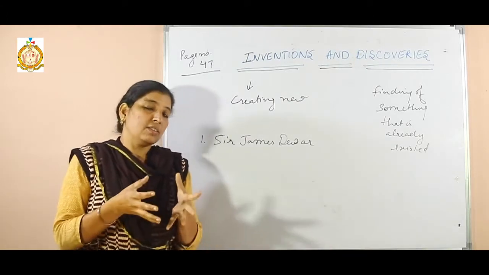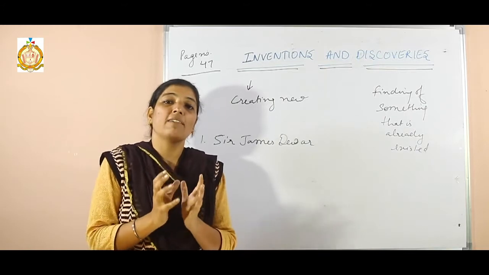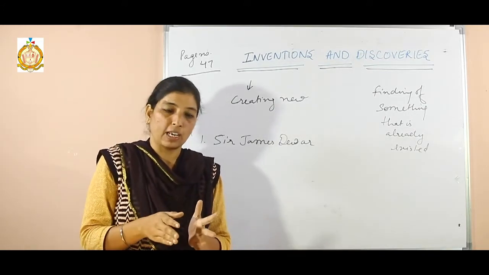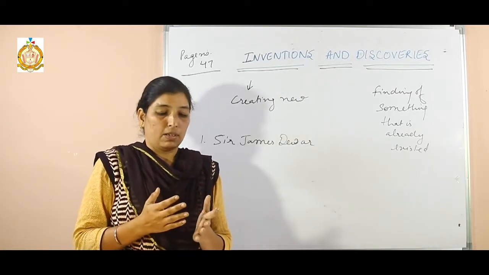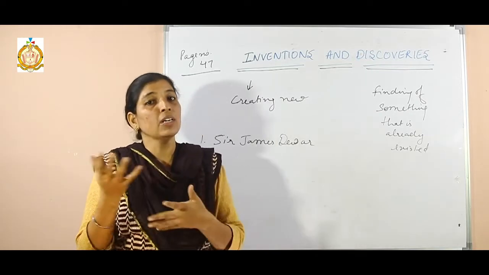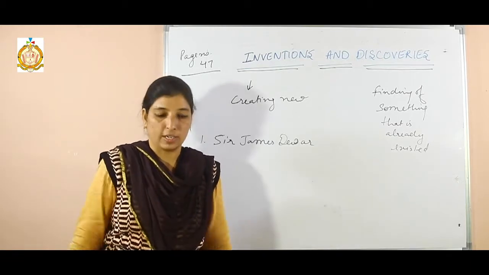Clear? Now there is a fill-in in your book asking what product was invented by Joseph Swan. So you have to write the product name. The product name is light bulb. Now in your exam the examiner can ask the name of the product, or they can ask the name of the person who produced that particular product.